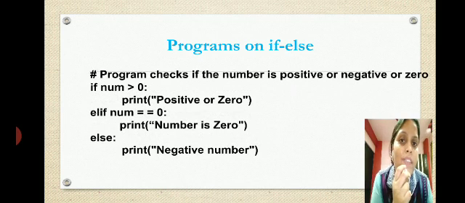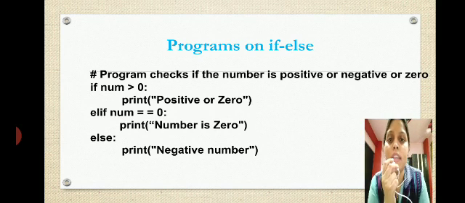In this case we have two conditions. What are the two conditions? If the number is greater than 0, it is positive. Also a condition is there, if it is equals to 0, we print number is 0. Else what are we printing? Number is a negative number.